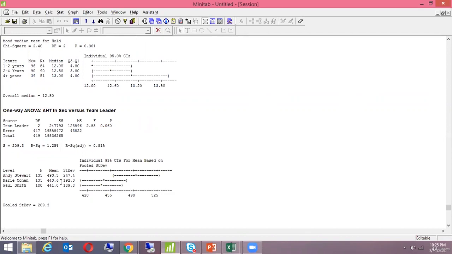which means the mean difference is not significant between these three different team leaders. Okay, is it clear? Yeah. Okay, now we'll do a two sample T.